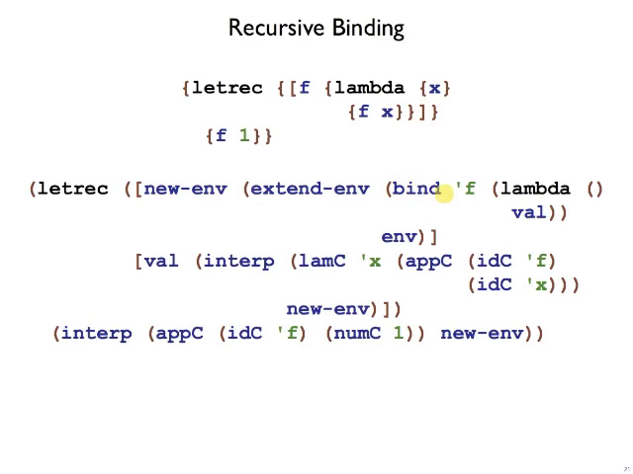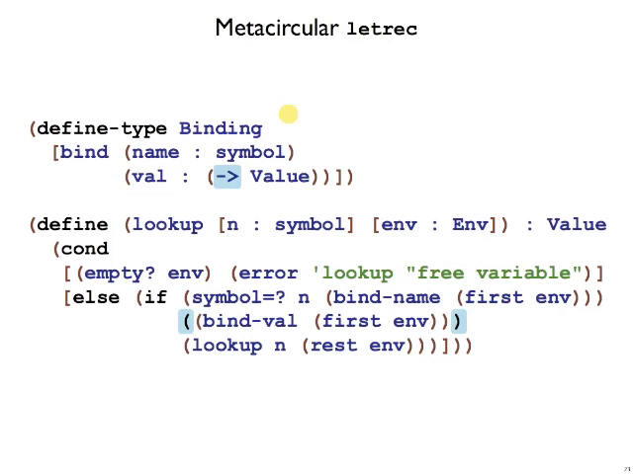To do this, we need to change bind so that it has, instead of a symbol and a value, a symbol and a function that returns a value. So we change binding this way. Instead of value here, we wrap it with an arrow. Right, there are 0 things before the arrow, so that means a function of 0 arguments that returns a value.